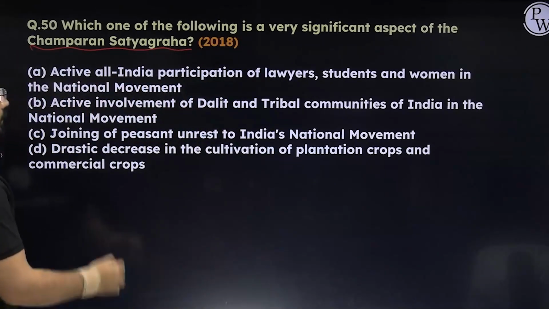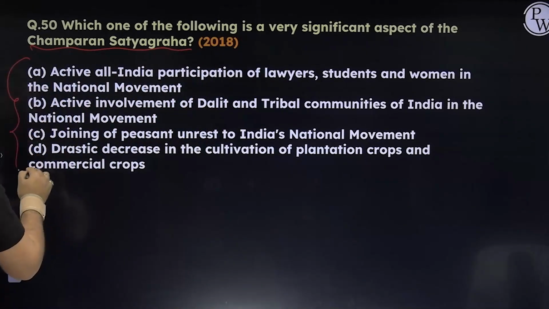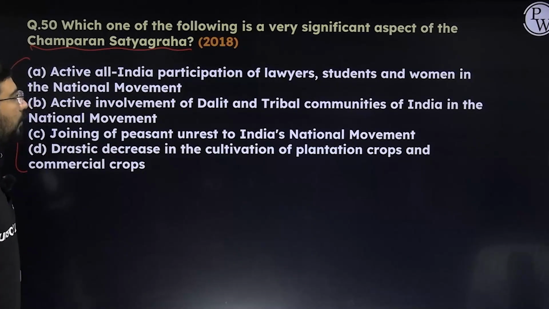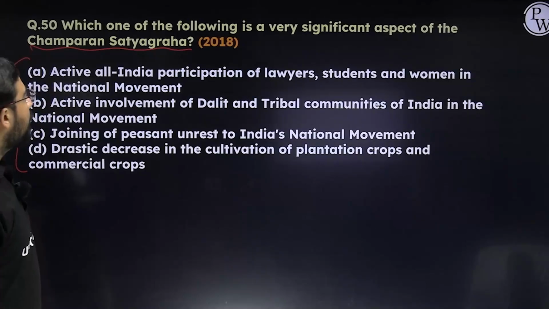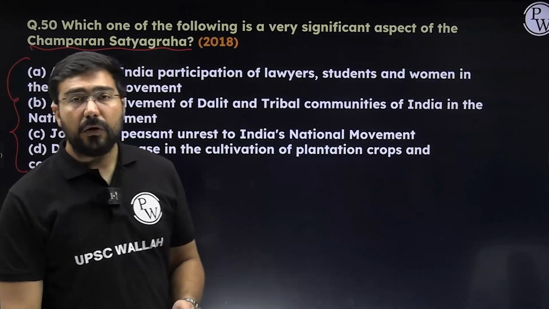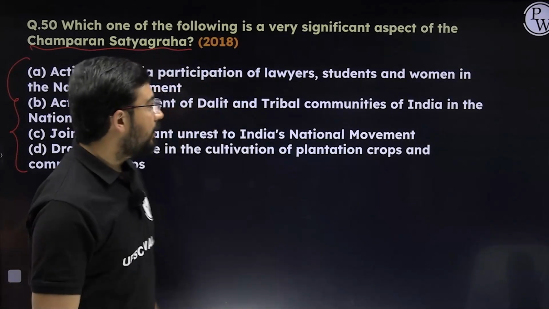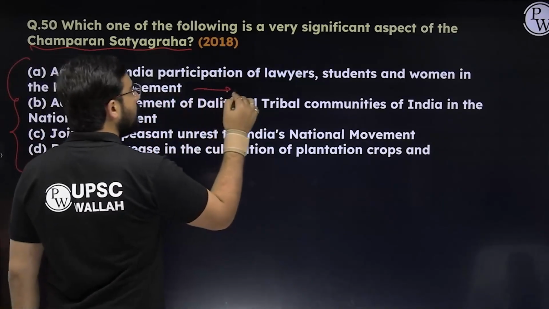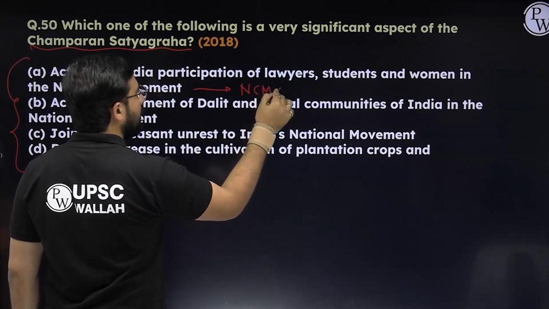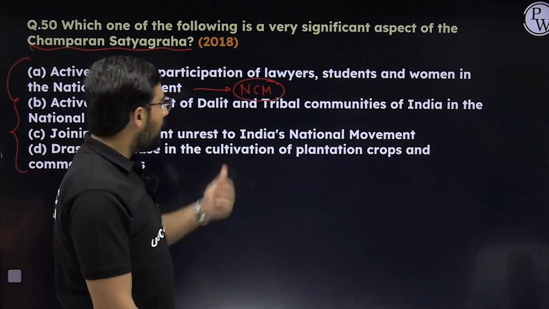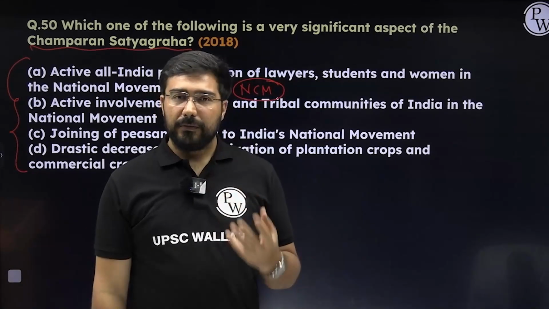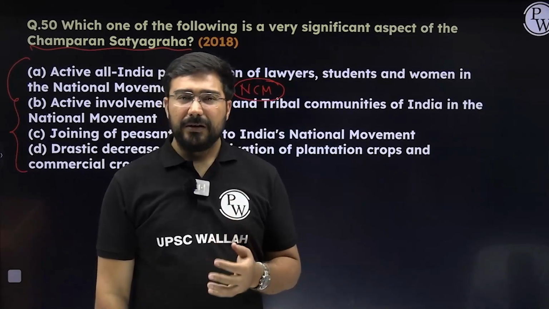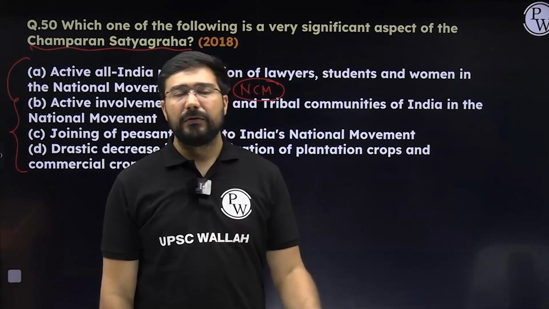Champaran Satyagraha. So what was the significant part of this Champaran Satyagraha? Number one, active all India participation of lawyers, students, women in Indian national movement. So this is more linked to non-cooperation movement rather than Champaran. The first statement is linked to non-cooperation movement. So why I'm writing this non-cooperation movement? So that you don't just cram the answer of this question. Why? Because just cramming few answers will not give you the result.